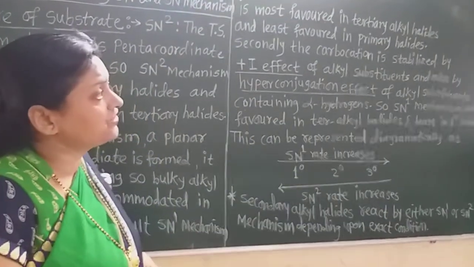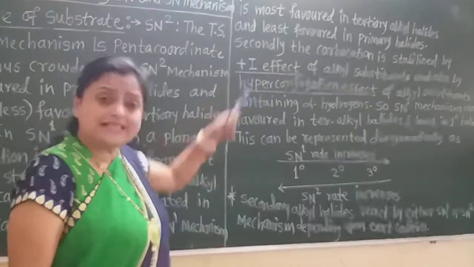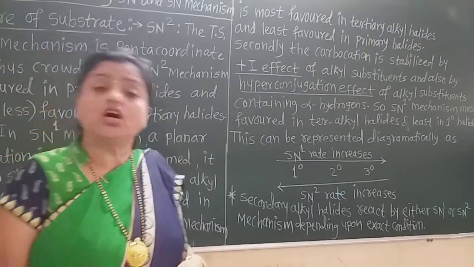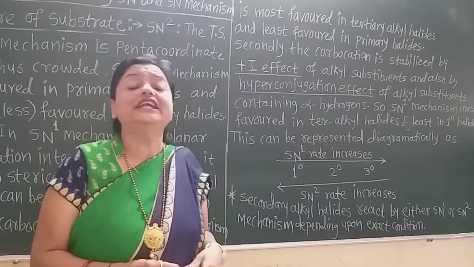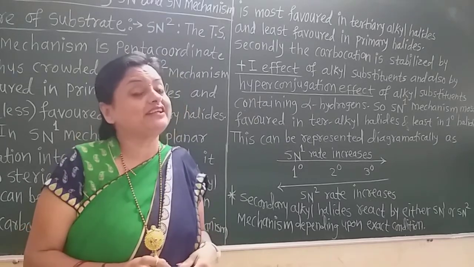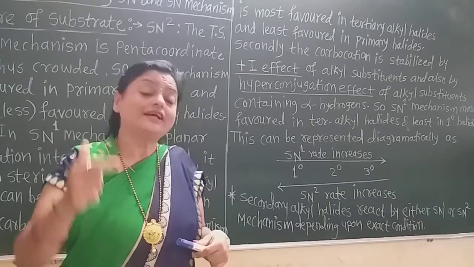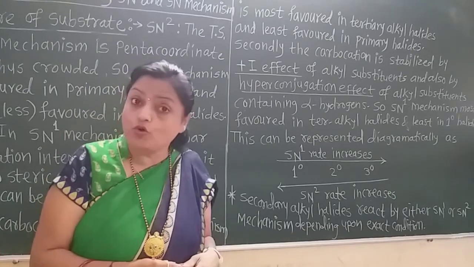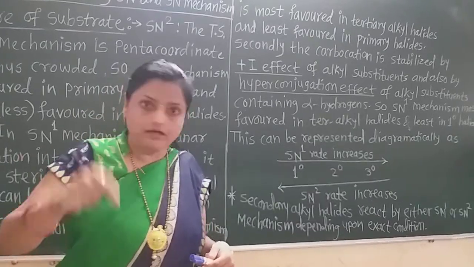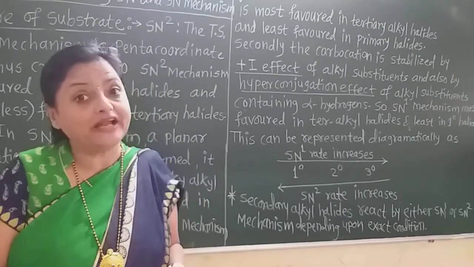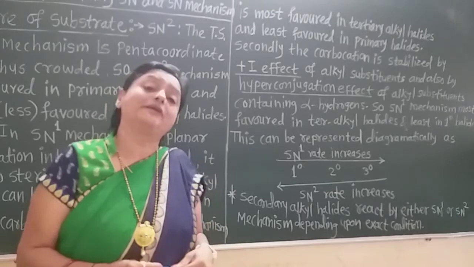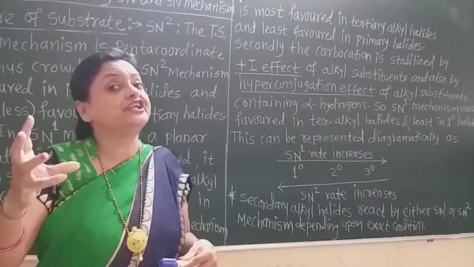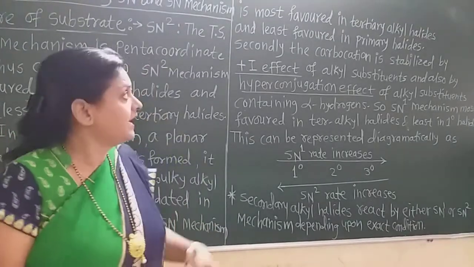Secondly, the carbocation is stabilized by the plus I effect. Now, as there are alkyl groups, due to the alkyl group, as we learned in 11th standard, there is the plus I effect of the alkyl group. Due to that, the carbocation gets stabilized more and more due to the positive inductive effect. We learned about that in 11th science. If there is the plus I effect, then the carbocation is most stabilized.